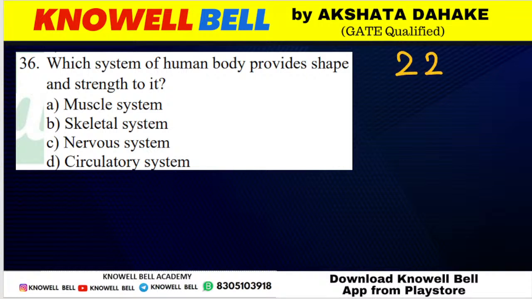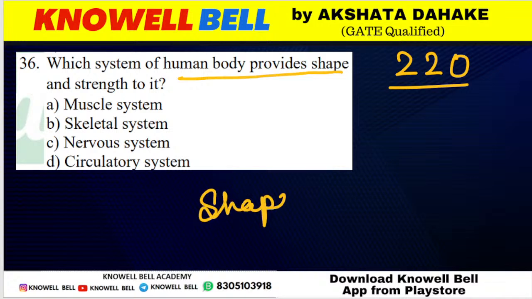Question number 220. Which of the following system of human body provides shape and strength to it? हमारी बॉडी को shape और strength कौन provide करता है? Muscular system, skeletal system, nervous system और circulatory system. Again Pranush is first and correct here. Very good, Pranush.